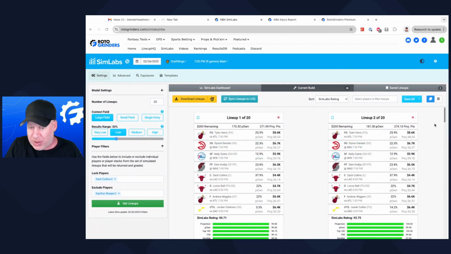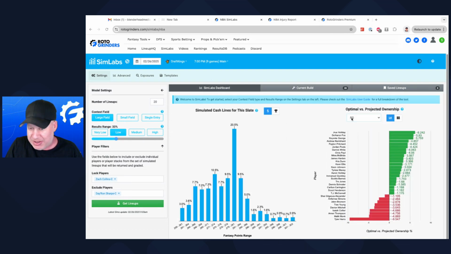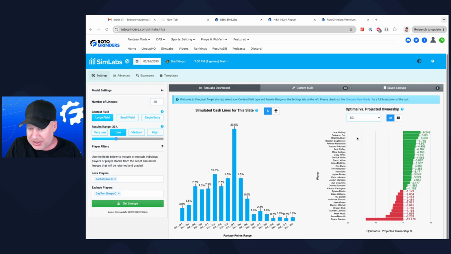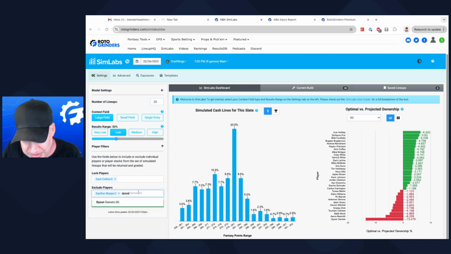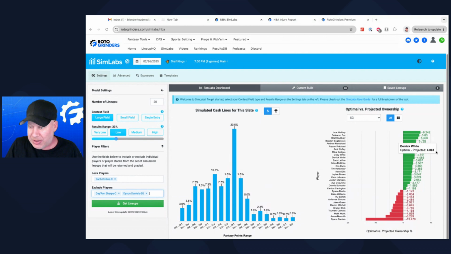You can be like, well, do I want to play Dyson Daniels at 6,700 at Miami? Well, Dyson Daniels' optimal rate is 8.82%, and he's projected to be 22% owned. We can see here on the shooting guard list that Dyson Daniels is heavily overowned. So maybe we don't play Dyson Daniels lineups. With Dyson Daniels and Day'Ron Sharp, we're excluding.